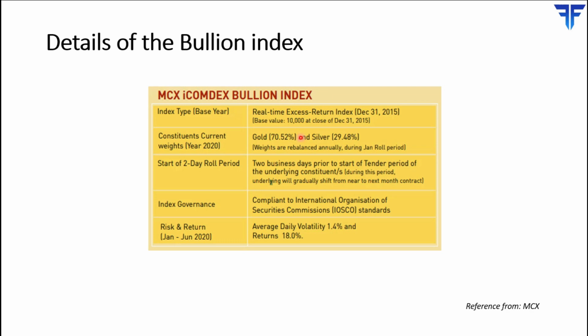Then the final column over here shows you the risk and return for this year, that is from January 2020 to June 2020 onwards. As you can see, the average daily volatility of the index has been 1.4% and the returns have been 18%. Volatility this year has been higher than usual because gold and silver have performed strongly over the course of the past 6 to 8 months.